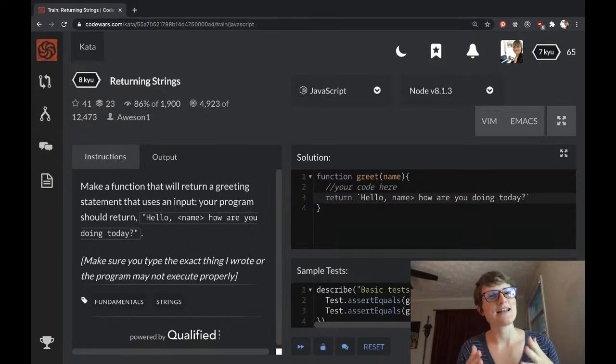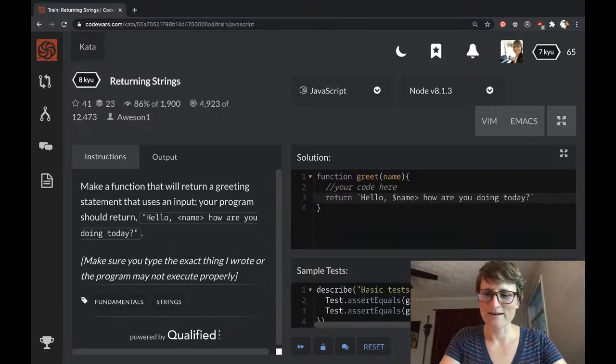Programming is a spoken language. You need to know what things are called so you can communicate clearly with other developers. Something apparently I still need to work on. Happy little dash thingies doesn't mean anything to anyone, except my own brain. But there we go. I put them in there.